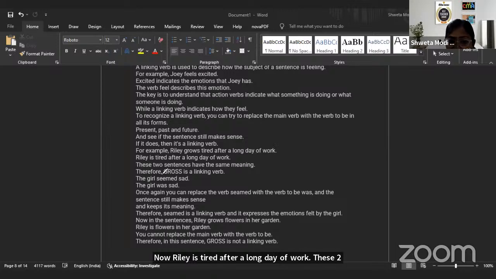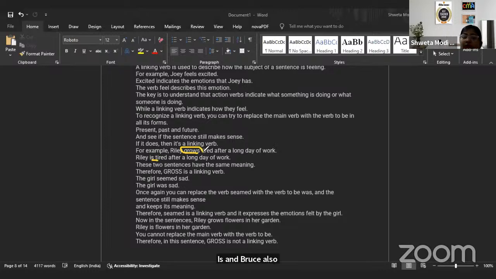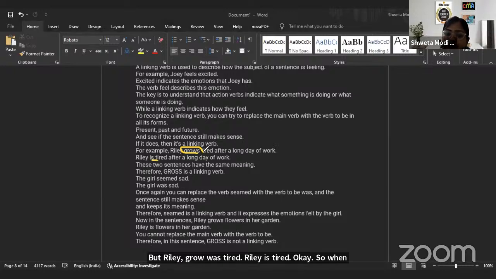So, which is the linking verb here? Is, and grows also. Riley grows tired. Riley is tired. Okay. So when you have a main verb, which is the main verb in "Riley is tired"? Tired. So if you have a main verb and before that you have is, am, or even grows, then it becomes your linking